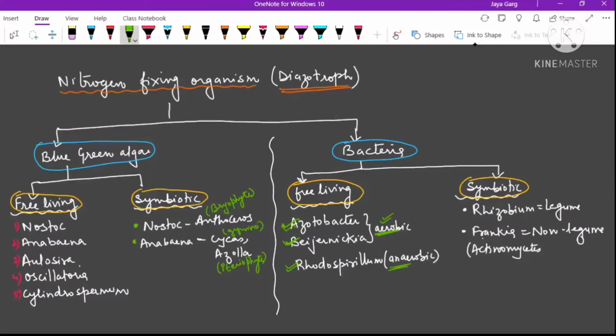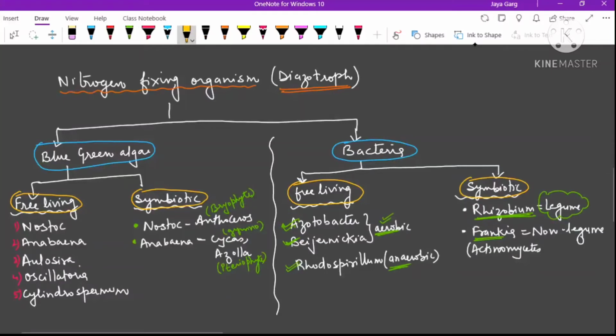Now come to the symbiotic. The common example, you know, is Rhizobium. Rhizobium makes association with the root nodules of legume plants. Another is Frankia, which is a member of Actinomycetes.